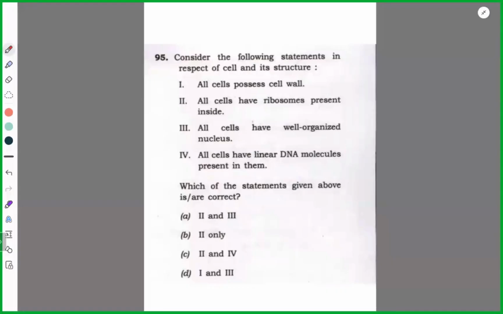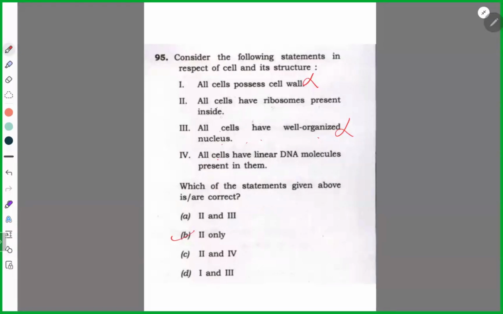Second, sir. Okay. That means option B. So, do all cells possess a cell wall? No. All cells have a well organized nucleus? No. There is a region undefined that is called nucleoid. All cells have linear DNA molecules present in them? Again, now see, very important. All cells have linear DNA molecules.